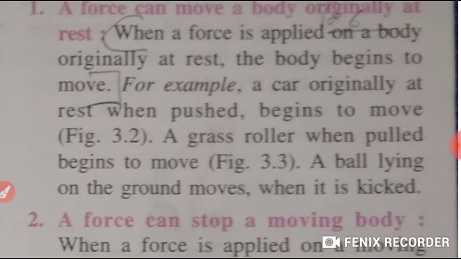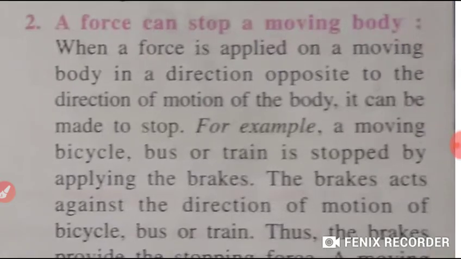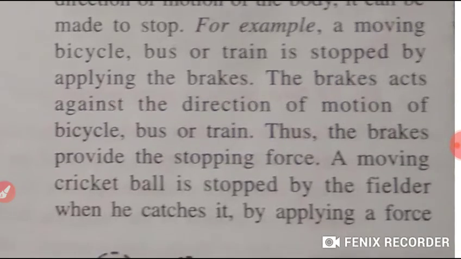A ball lying on the ground, when we kick it, it moves. Right? Next, a force can stop a moving object. When a force is applied on a moving object, students, in the direction opposite to the direction of motion of the body, it can make it stop. For example, a moving bicycle, bus or train is stopped by applying what? Brakes. The brake acts against the direction of motion of the object. Thus, the brakes provide the stopping force.